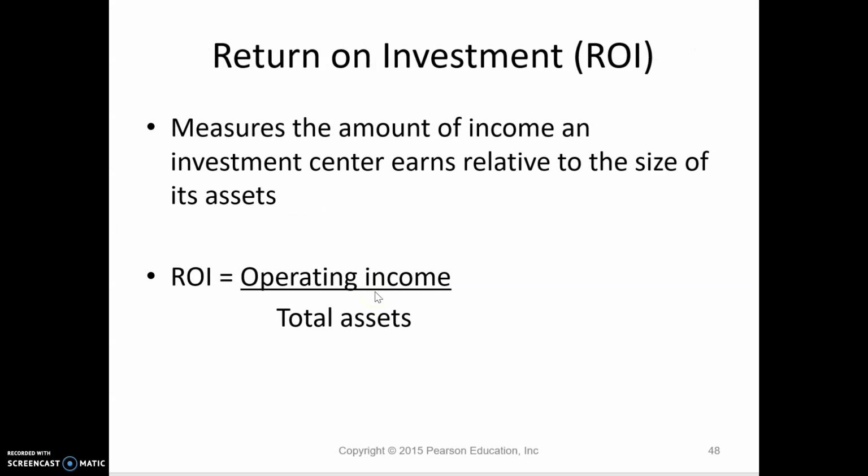So ROI, we calculated this when we talked about our pricing. The return on assets was a certain percentage of the assets. And so the way we can calculate the percentage that was earned, we take the operating income and divide it by the total assets. And so the manager is probably given a target ROI, and then their bonus is going to be based on whether or not they achieved that ROI.